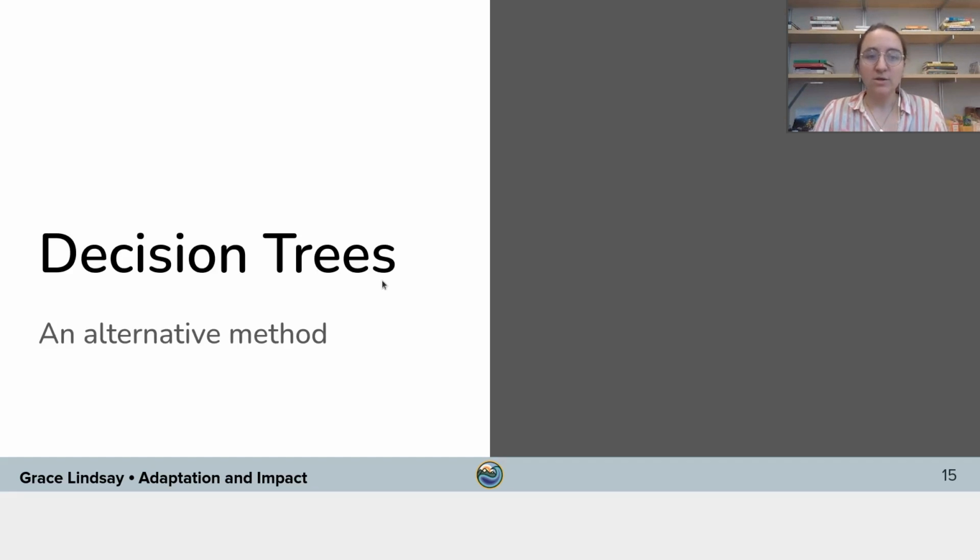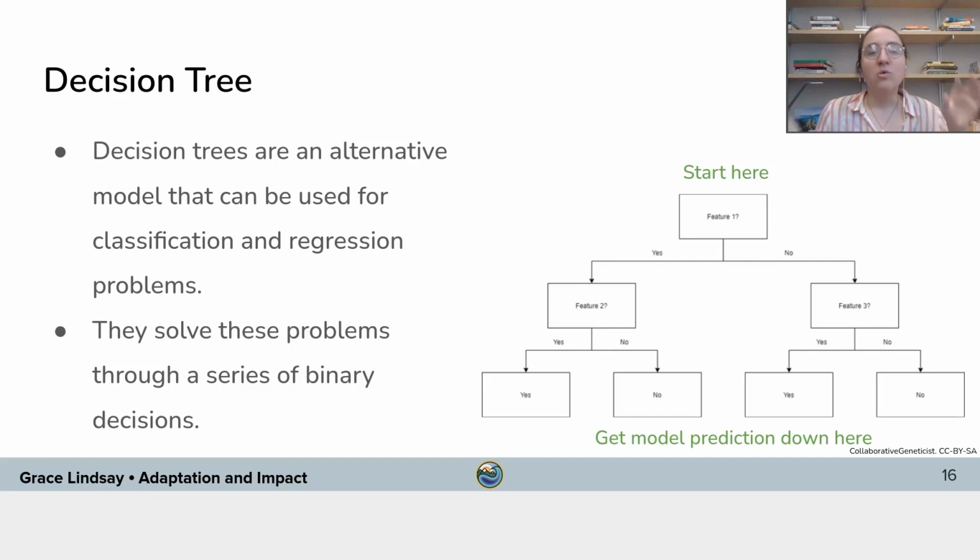The next thing that you'll do is try to work with a new method entirely and compare it to the linear regression model. And that new method is based on decision trees. We're not going to get into the full details of how decision trees work here. I'm just going to go over the concept. But as you saw with linear and logistic regression, the way scikit-learn is built, it's really easy to try new models because the interface is the same for all the different models that they have. And so you'll be able to use these models, even though we're not going to go into detail of the mathematics of how these models are trained.